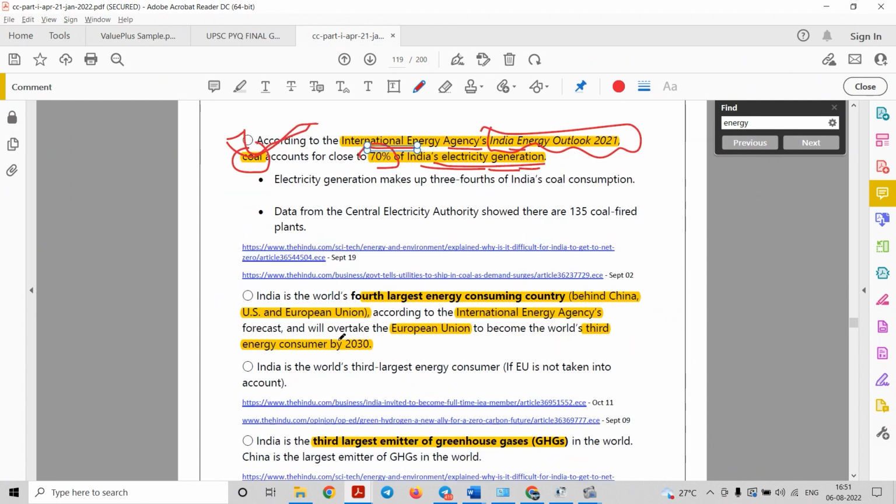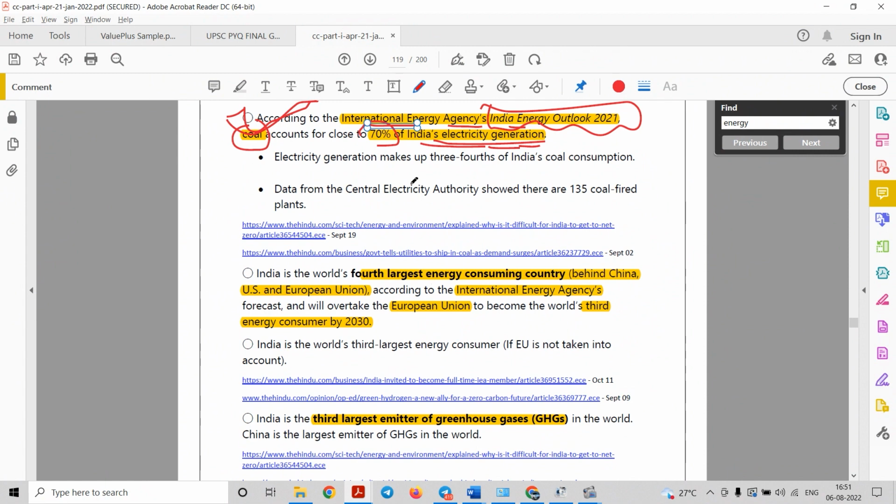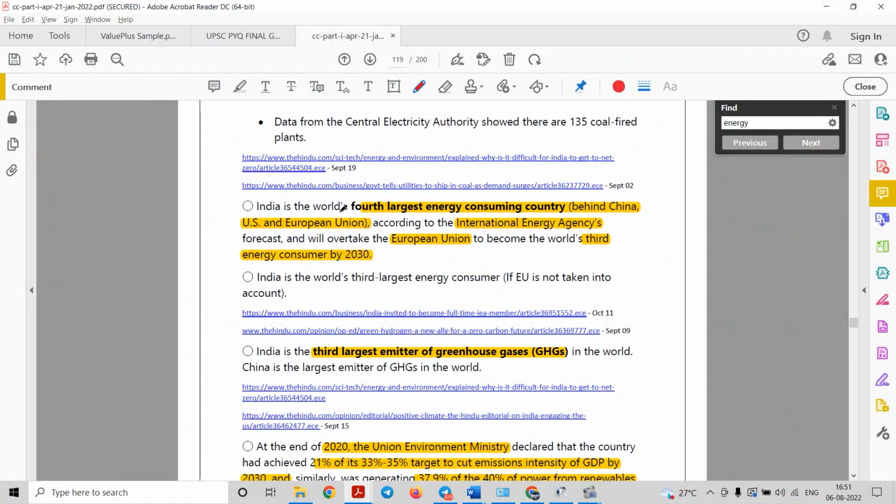Now the next fact that we can utilize in our answers is that India is the world's fourth largest energy consuming country, right? And it is also projected that India will become the third energy consumer by 2030 by surpassing European Union. So we can conclude that energy demand in India is increasing because the population is also increasing, economic and developmental activities are also increasing, and therefore demand for energy is also increasing.